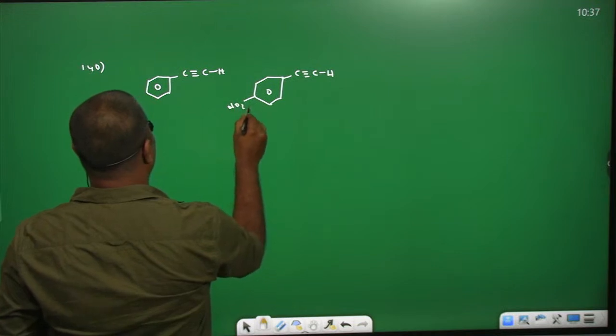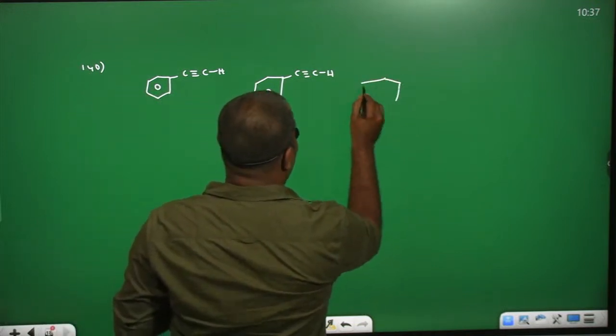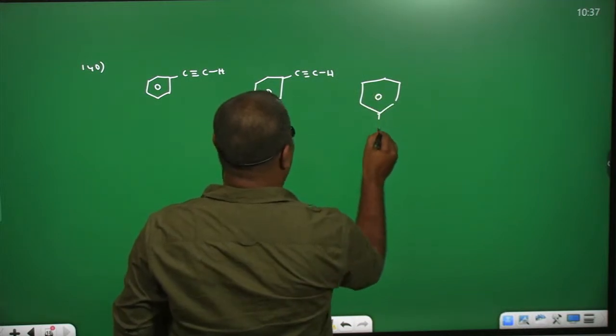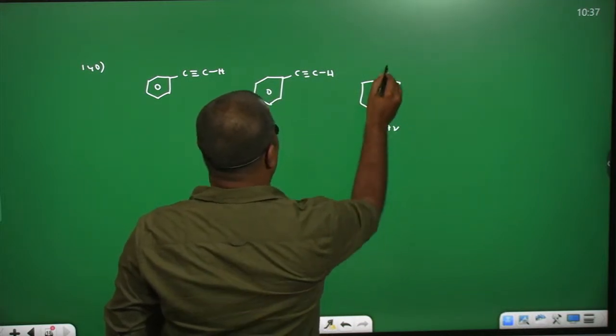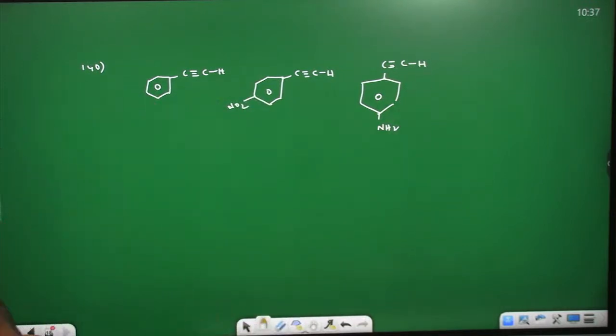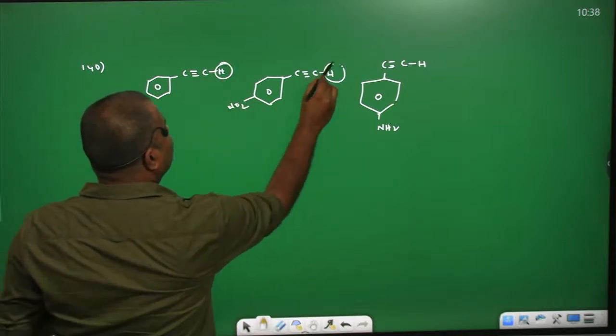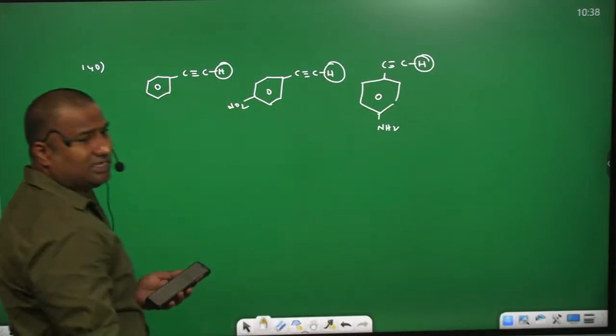And we have an amino group at the para position with C triple bond CH. As we discussed already, the hydrogen directly bonded to the triple bond carbon is acidic in nature. So this is an acidic proton, and so are the others.